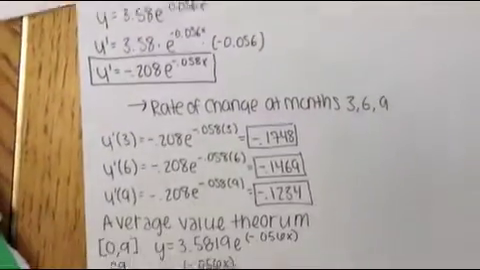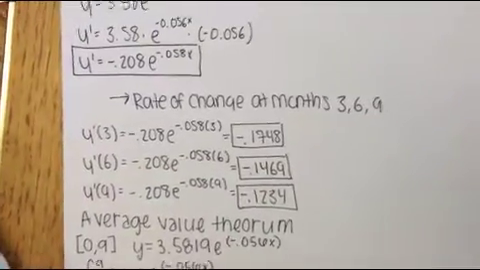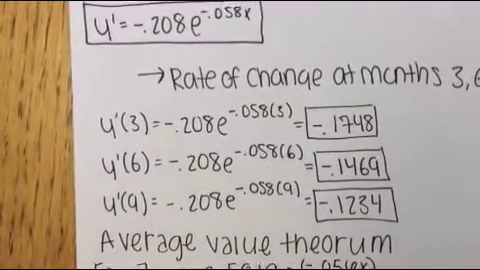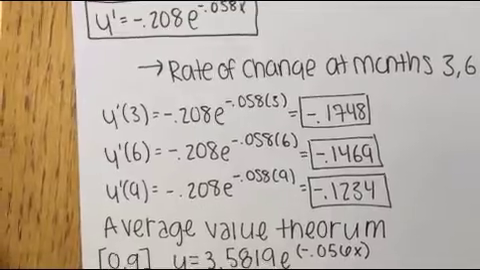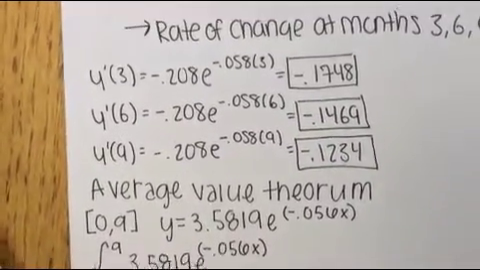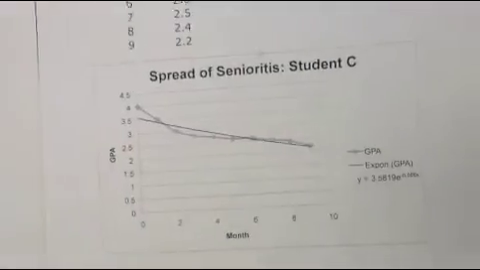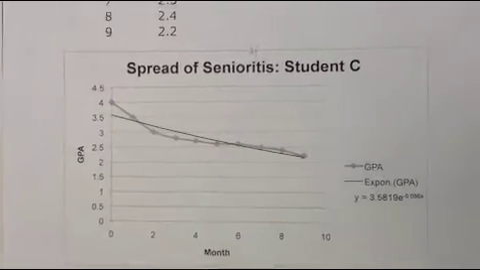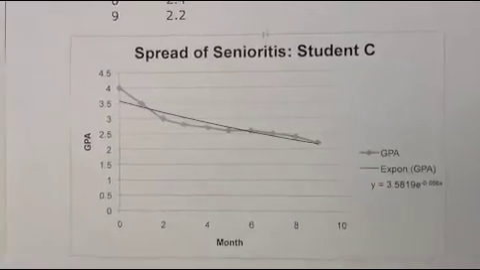After that, we found the rate of change of their GPA over the months, so we plugged in 3, 6, and 9 to find that after 3 months, their GPA changed by negative 0.1748. After 6 months, it decreased by 0.1469, and after 9 months, decreased by 0.1234. And in this, we found that student C was the most affected by senioritis and decreased the most in GPA and the rate of change.